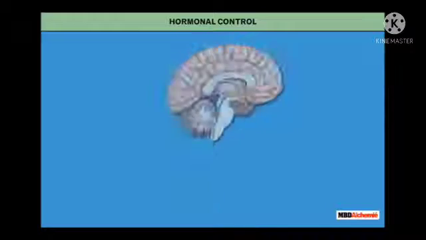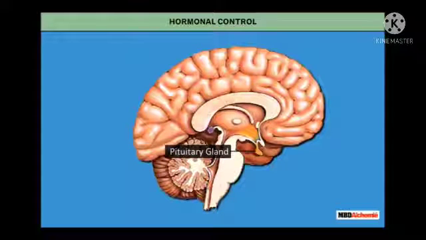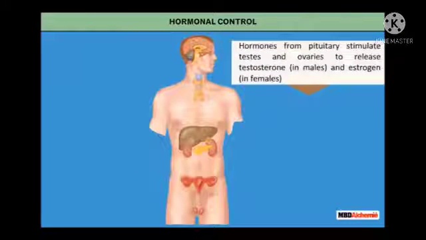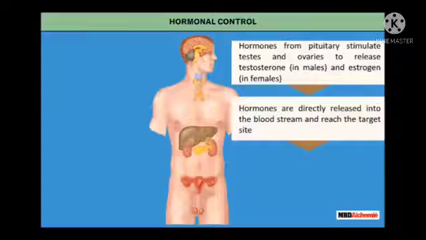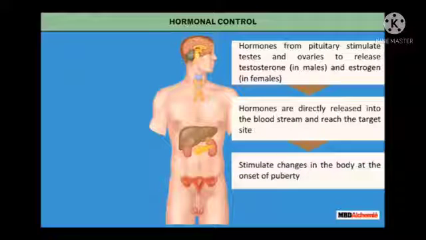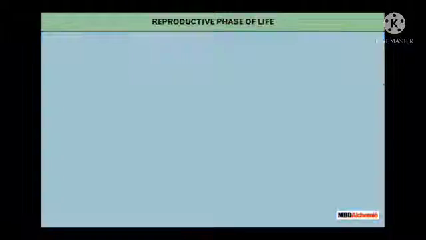Hormonal control. Pituitary gland is called the master gland as it controls the hormones of many other endocrine glands. Hormones from pituitary stimulate testes and ovaries to release testosterone in males and estrogen in females. These hormones are directly released into the bloodstream and reach the target site of the body. As these are male and female hormones, they stimulate changes in the body at the onset of puberty.